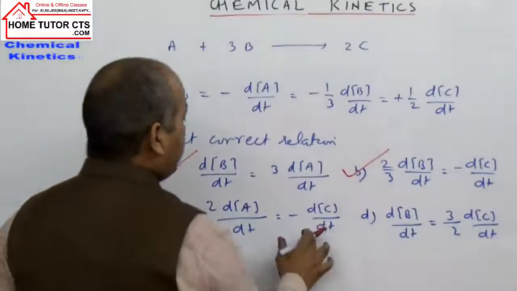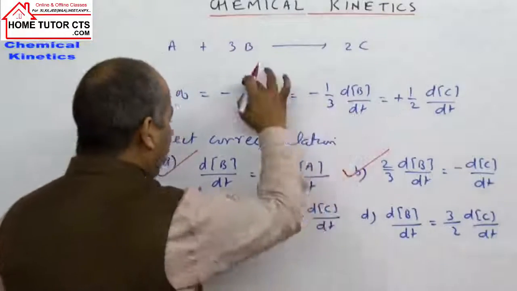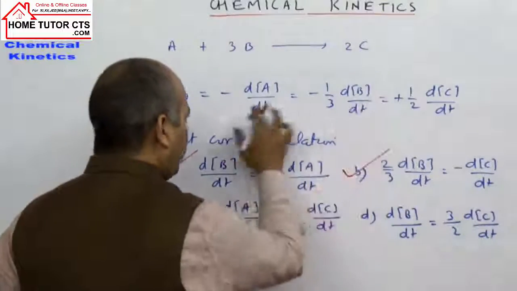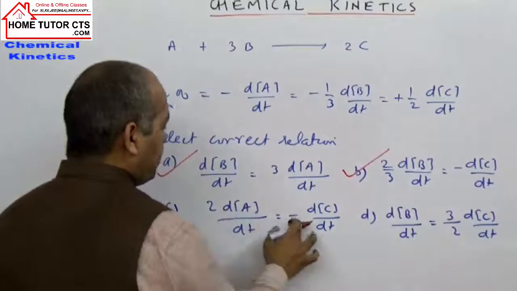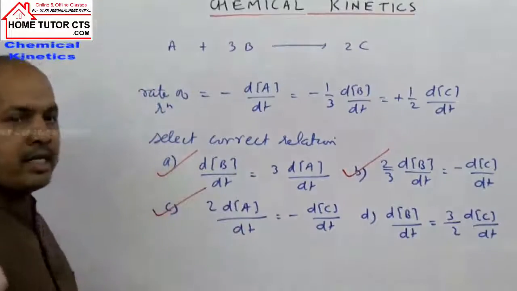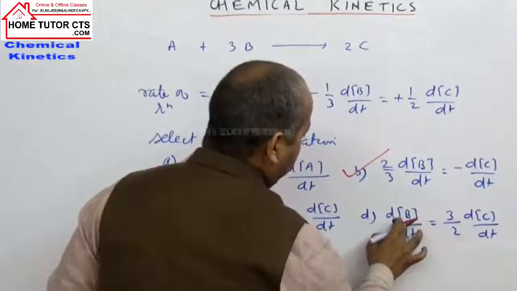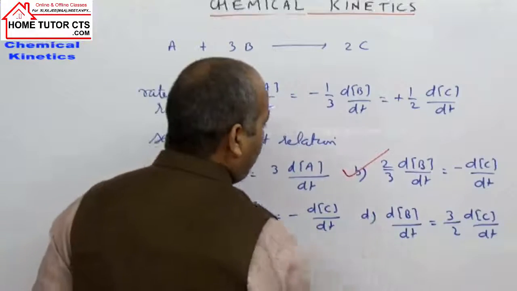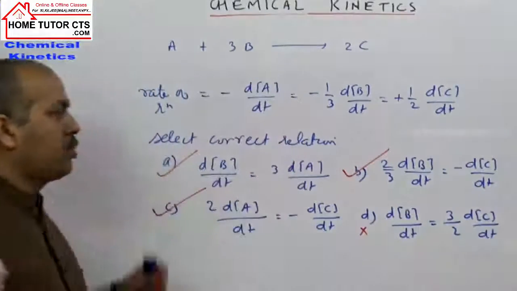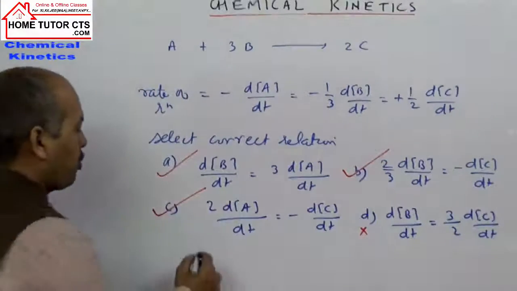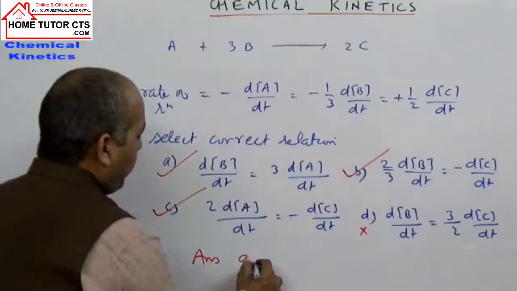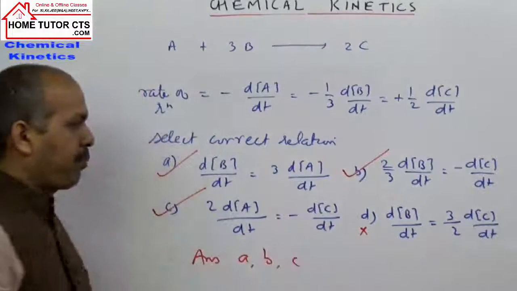In A and C, if I write 2 dA by dt, the sign can again be multiplied on both sides by -1, so option C is also correct. In option D, one rate is positive and one rate is negative, so the sign cannot cancel out, so option D is not the answer. So in this question your answer can be taken as option A, B, C.